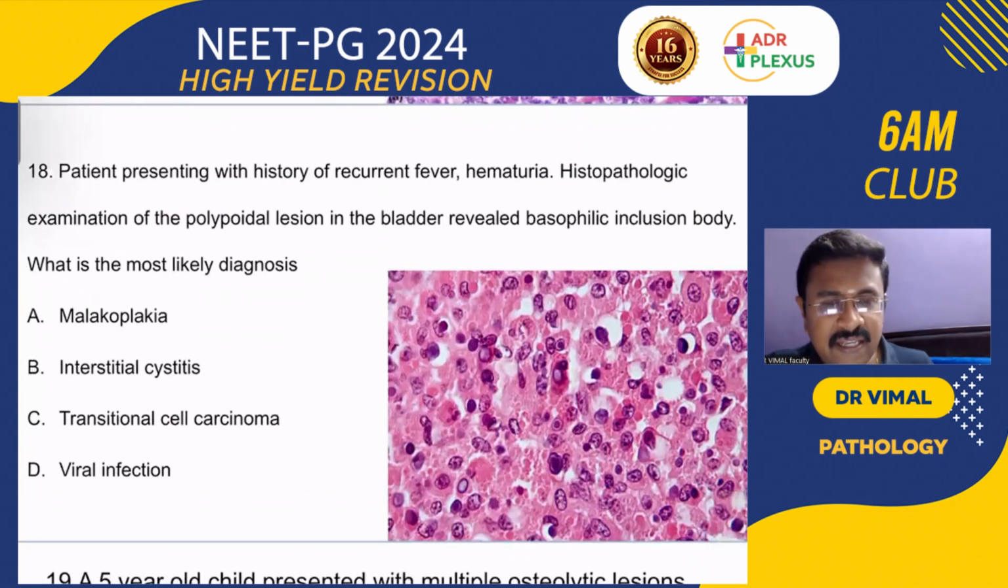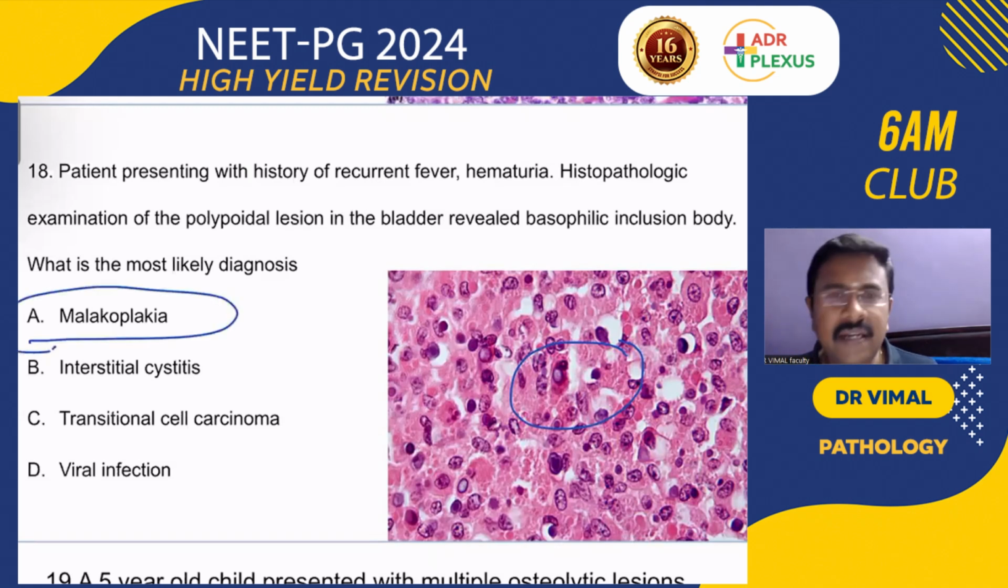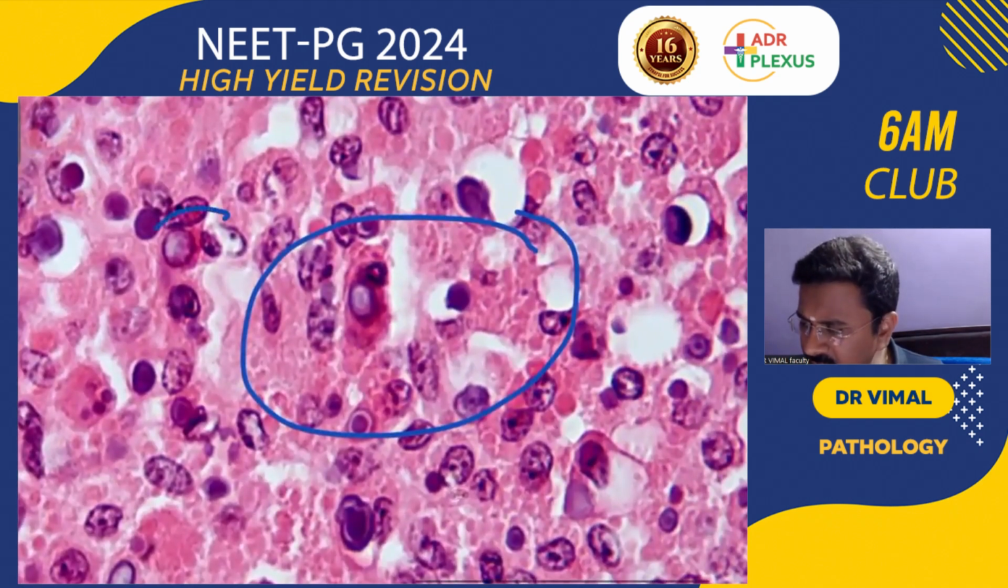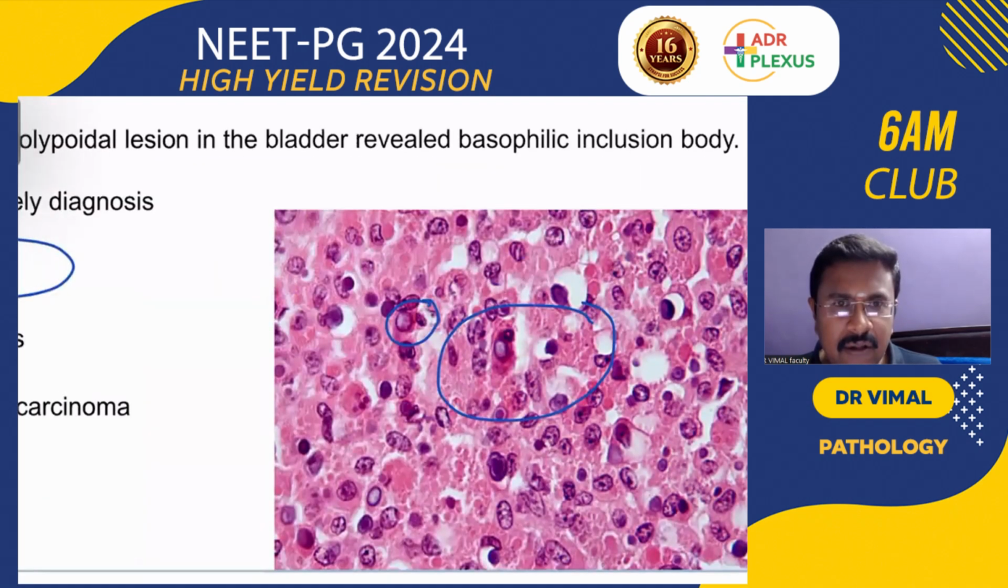Patient presenting with a history of recurrent fever, hematuria. Histopathologic examination revealed a polypoidal lesion with basophilic inclusion bodies. What is the most likely diagnosis? The most likely diagnosis is going to be malakoplakia. In malakoplakia, the macrophages will be appearing with this eosinophilic material. So this is the spotter. You can see this eosinophilic material in malakoplakia.